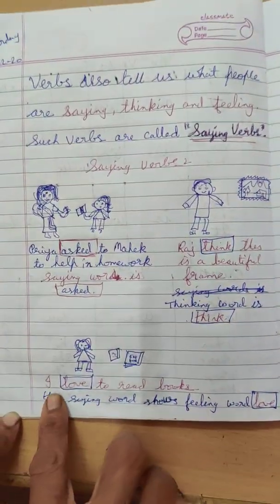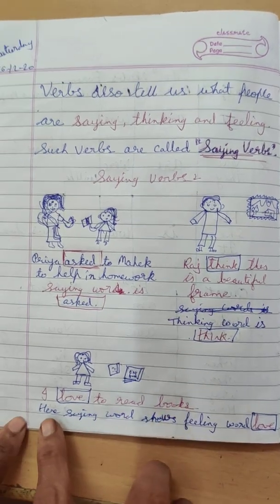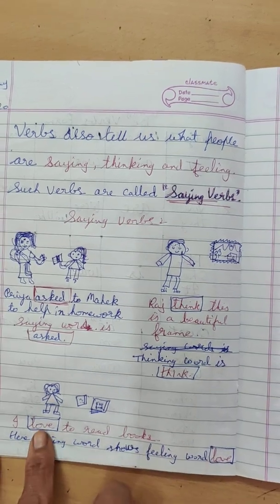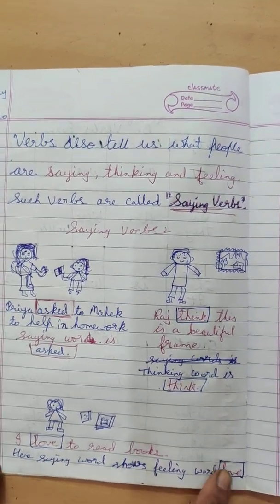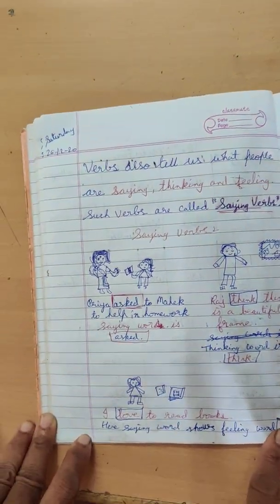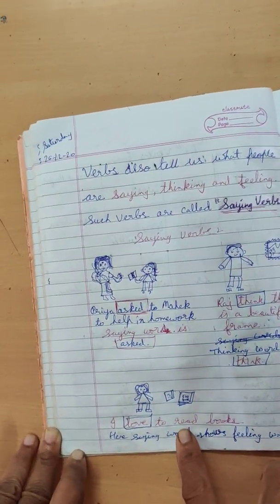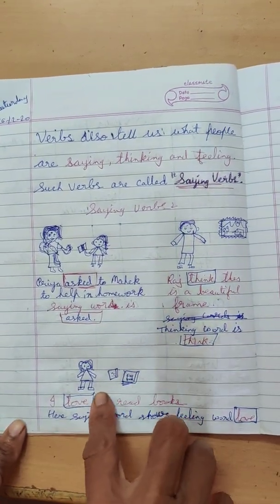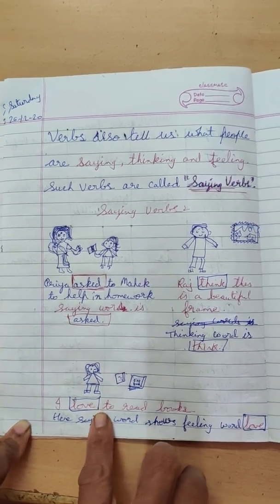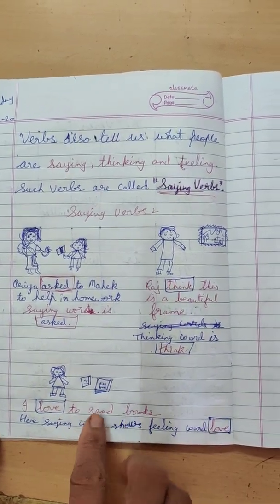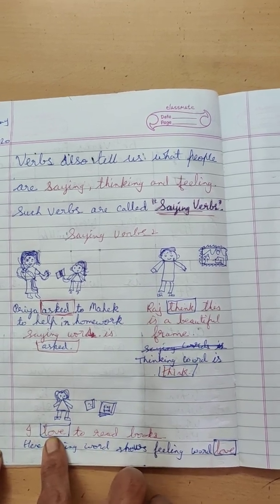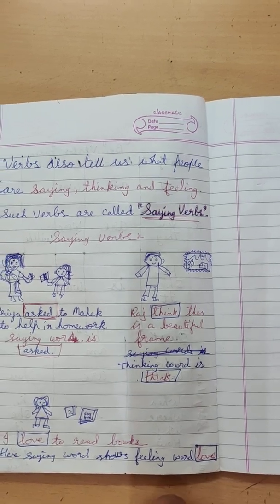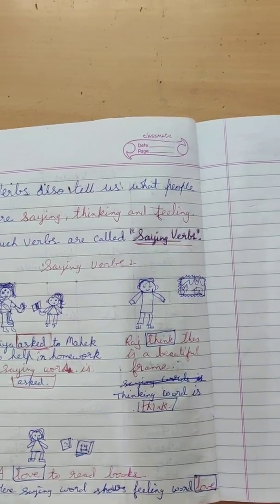Now here, I love to read books. Here the saying word shows feeling about the books. I love to read books. So love is a feeling. Here read is the verb and the object is books. So saying words tell us about saying, thinking and feeling. Here the verb is read, but what feeling is shown here? Love about books. I hope you understand the chapter on verbs and kinds of verbs.